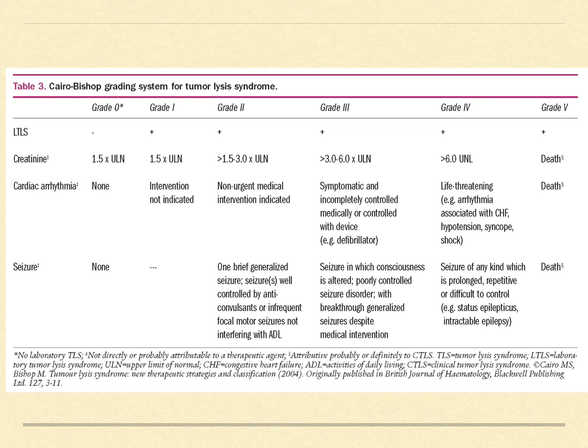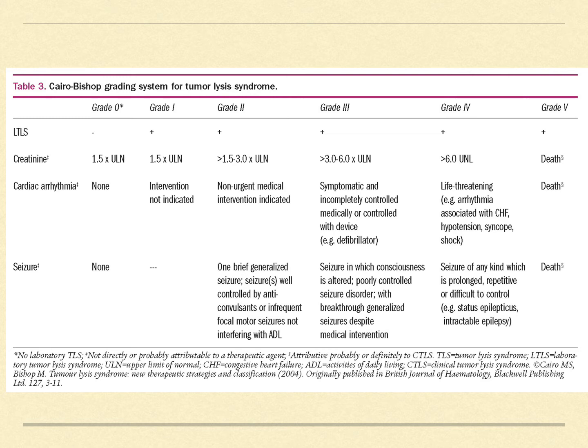What we need to observe in this is the grade 3 and the grade 4 part of the Cairo and Bishop grading, where the cardiac arrhythmias are symptomatic and incompletely controlled or controlled with a device, and the seizures in which consciousness is altered, poorly controlled, or the seizure disorder with breakthrough generalized seizures despite medical intervention, and the grade 4 where life-threatening arrhythmias are present and seizure of any kind which is prolonged, repetitive and difficult to control.